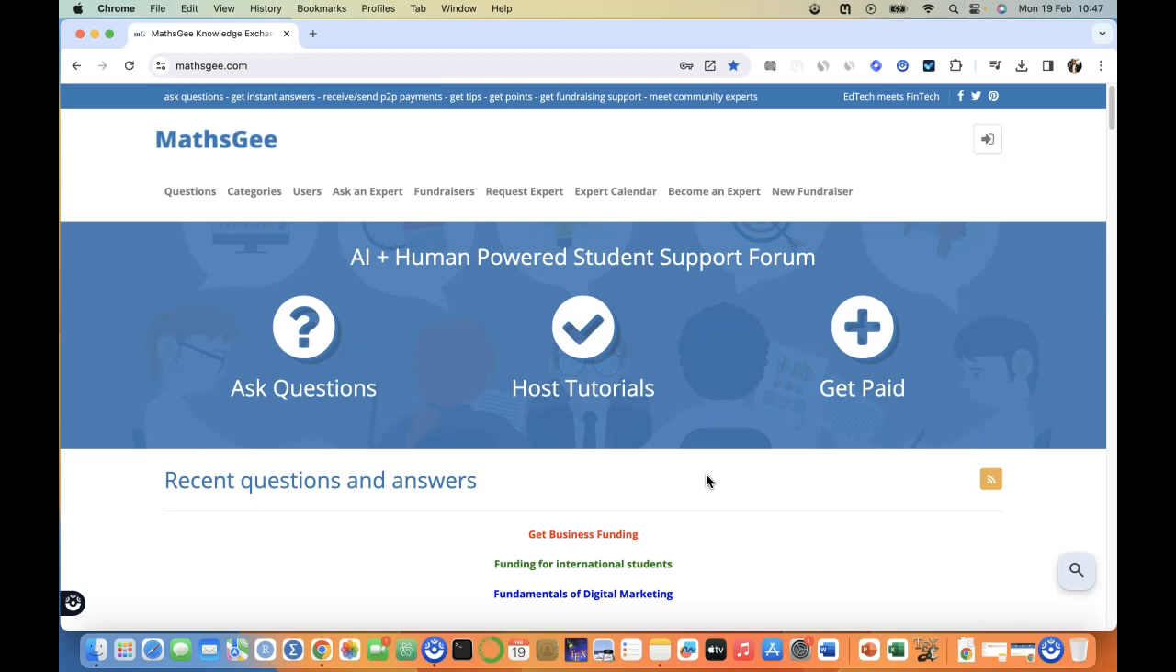So the idea is that MathsGee is at the nexus, at the center of edtech and fintech. They meet here, and we give you a platform where you can connect, learn, and grow, right? So those are the three things that you can do on the MathsGee platform. So today, I just want to show you how you can get donations or receive donations.